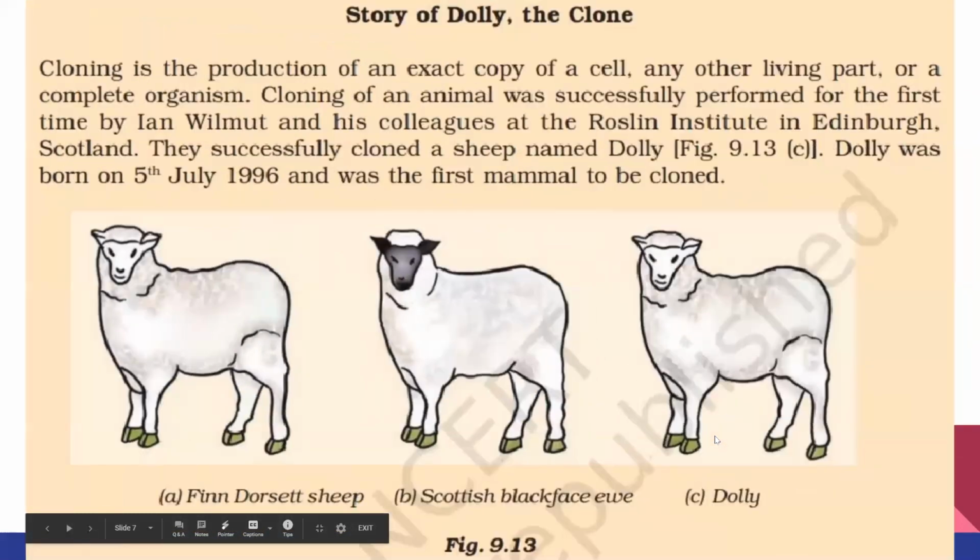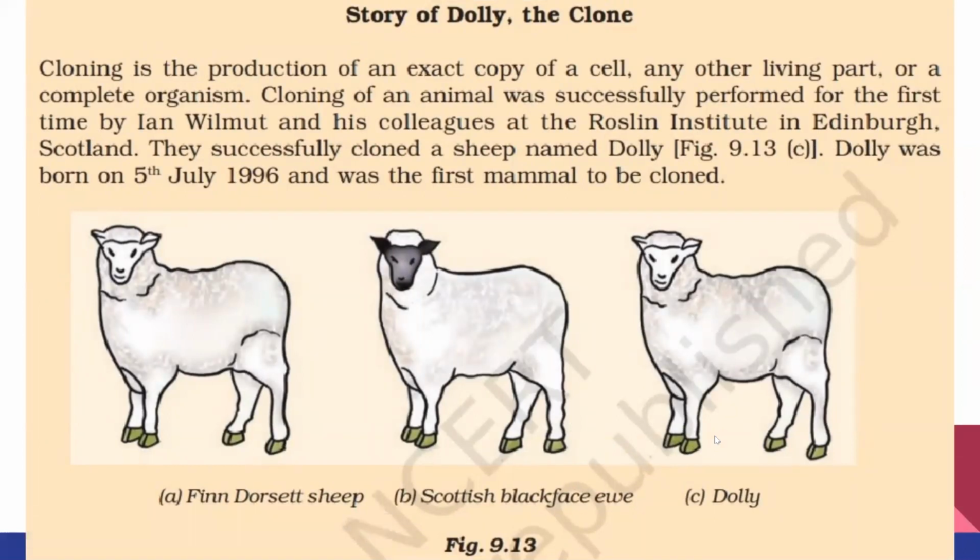Now, next is the very interesting story of Dolly the clone. See what is given here. Cloning is the production of an exact copy of a cell or another living part or a complete organism. Cloning of an animal was successfully performed for the first time by Ian Wilmut and his colleagues at the Roslin Institute in Edinburgh, Scotland. They successfully cloned a sheep named Dolly, and Dolly was born on 5th July 1996 and was the first mammal to be cloned.